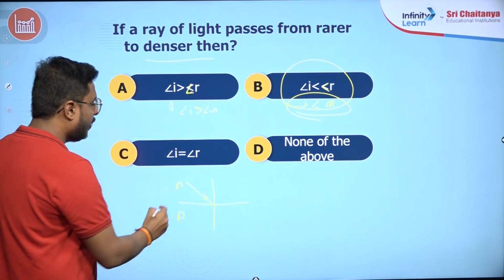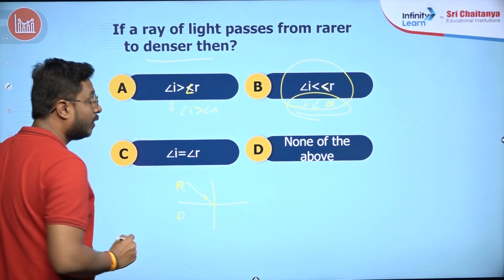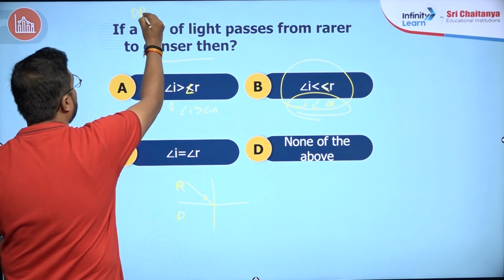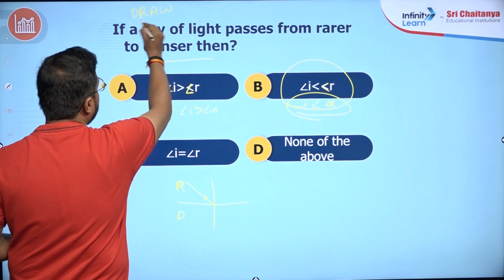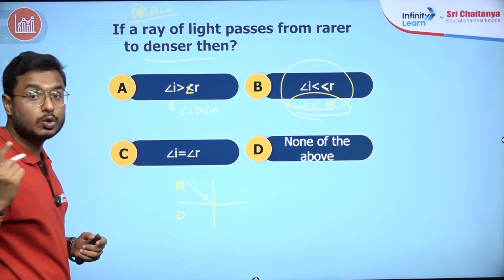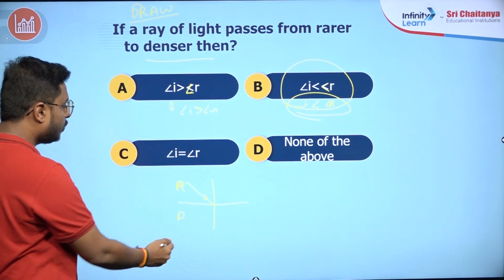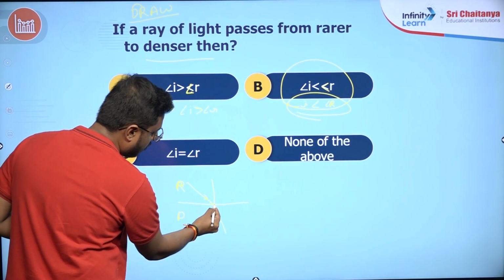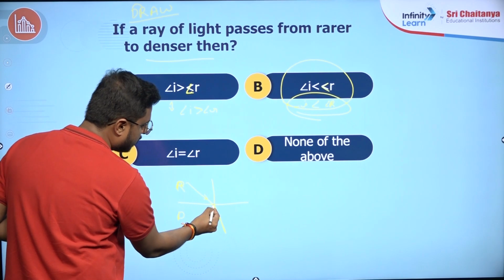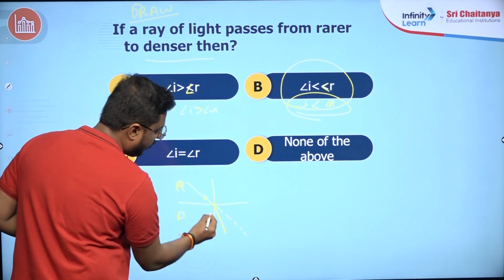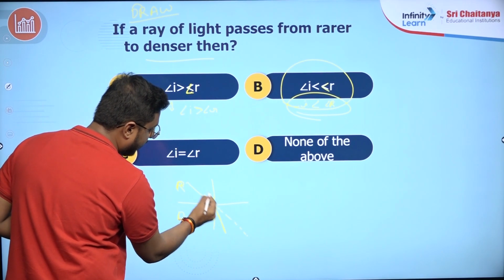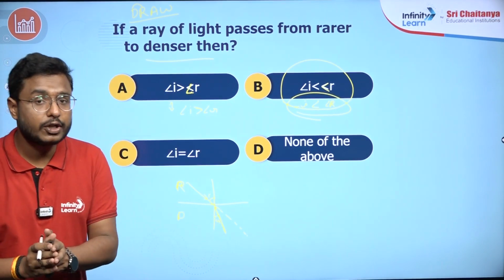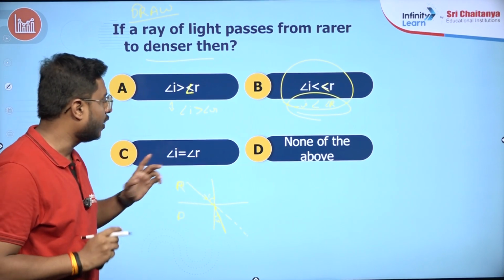Now, what we know is that when the light is passing from rarer to denser medium, what is going to happen? Denser to rarer, away from the normal. So rarer to denser, it is towards the normal. This ray is bent towards the normal. Okay, so this is the actual path of the ray. Now definitely if you see, this is angle I, this is angle R. So angle R, which is the angle of refraction, is definitely less than the angle of incidence.